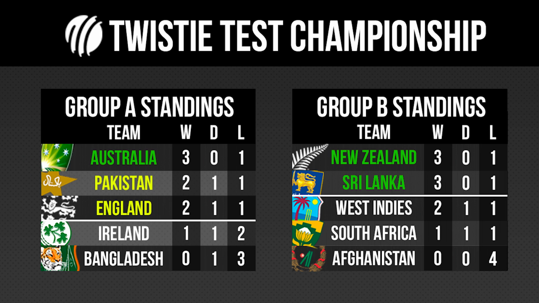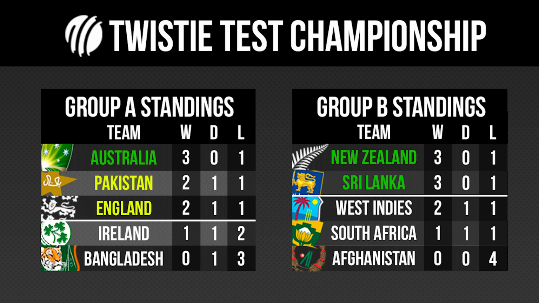So let's have a look at the standings and how these look. Now, we haven't given any bonus points to any team for any reason. So this is how it works. Australia qualified in Group A and New Zealand and Sri Lanka qualified in Group B with 3 wins and 1 loss each. And then Pakistan and England are tied at 2 wins, a draw, and a loss. Now, how we have separated these teams is what we're going to explain right now.